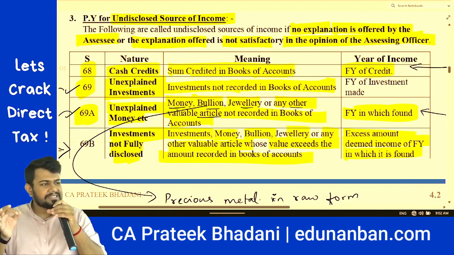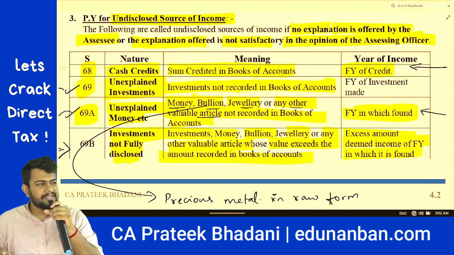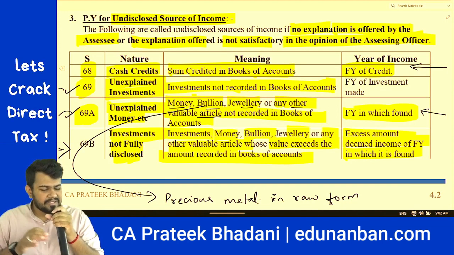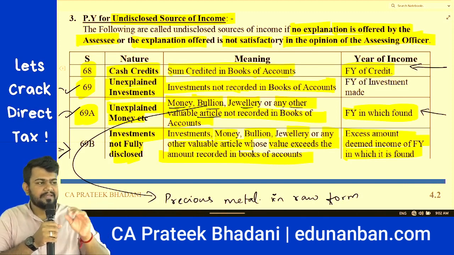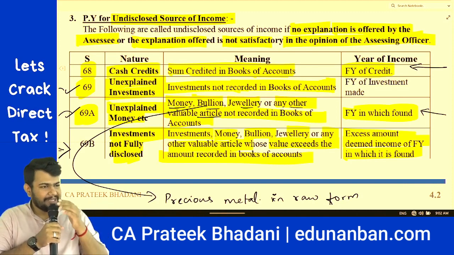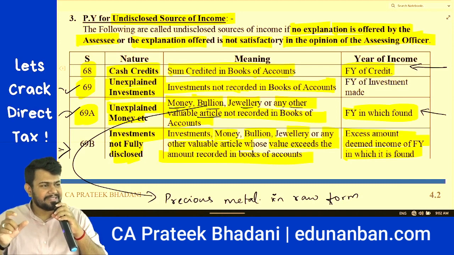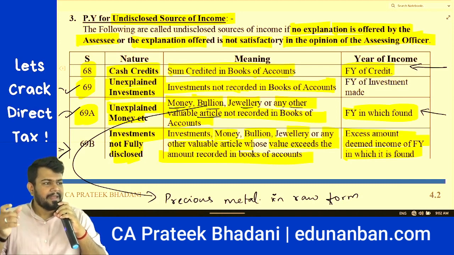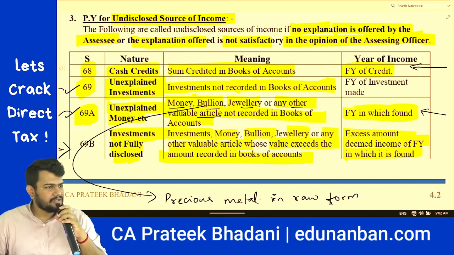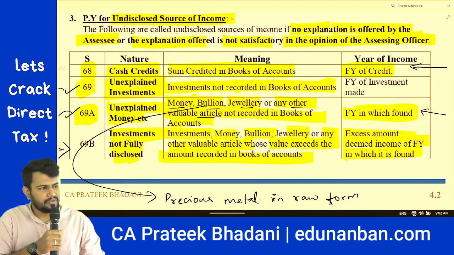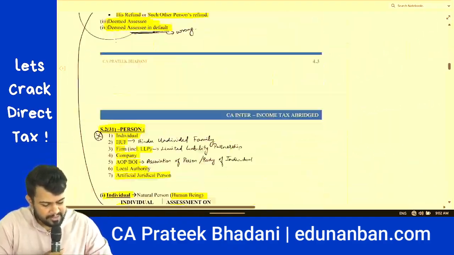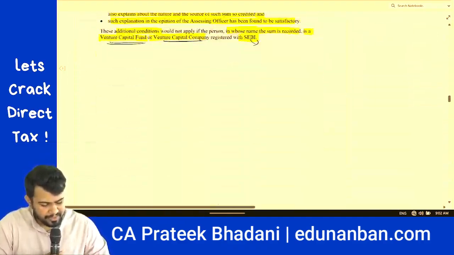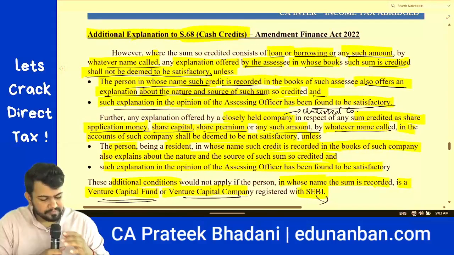Now let's come to what are the different types of undisclosed source of income. Number 1, section 68, that speaks about cash credits. Cash credit means a sum that is credited in the books of accounts. So if the assessing officer finds any credit in the books of accounts, he will ask the reason for the credit. If satisfactory explanation is not given or no explanation is given, it will be treated as undisclosed source. Then we saw special points relating to cash credit. What is the special point?